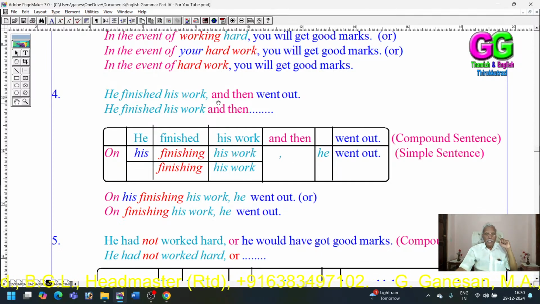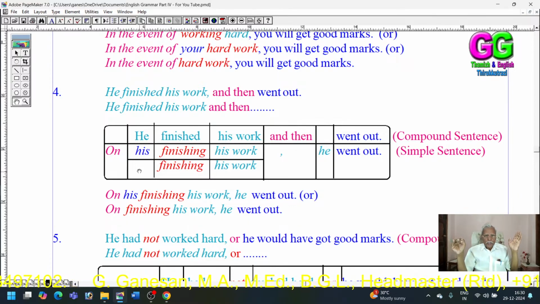My dear students, here in the second sentence, I have already explained it. In the second sentence, there is no subject because the subject of these two clauses is the same, so the subject has not been repeated again. But that is English. So here, as there is no subject in the second clause, we have to use the subject of the first clause after the comma. It's okay. So he finished his work and then he went out.